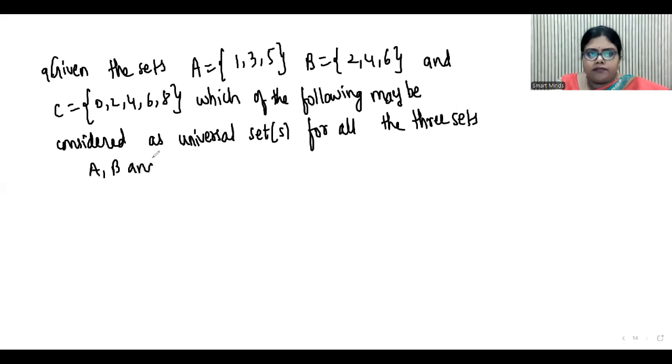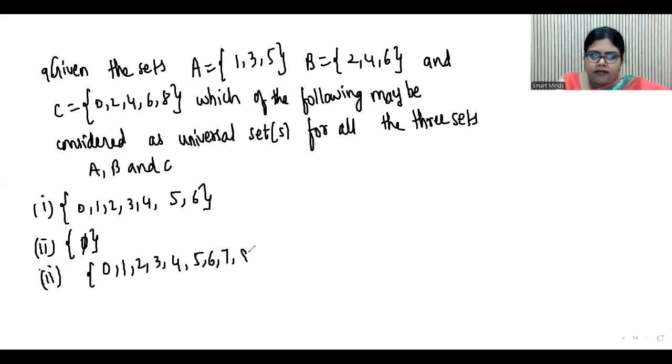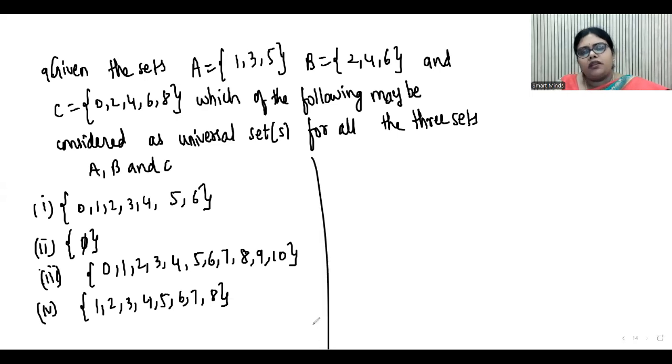A, B, and C? So the first bit is 0, 1, 2, 3, 4, 5, 6. And the second bit is within a set you have 5. Third set is 0, 1, 2, 3, 4, 5, 6, 7, 8, 9, 10. And fourth bit is 1, 2, 3, 4, 5, 6, 7, 8. So which one can be the universal set for all the three sets?